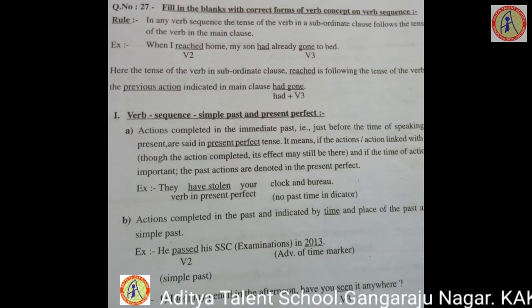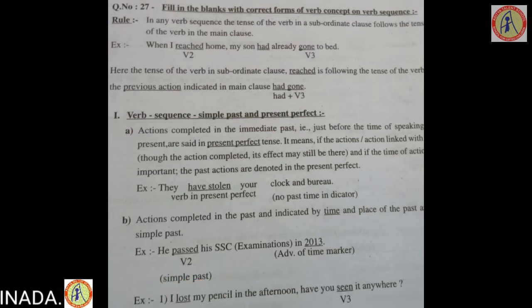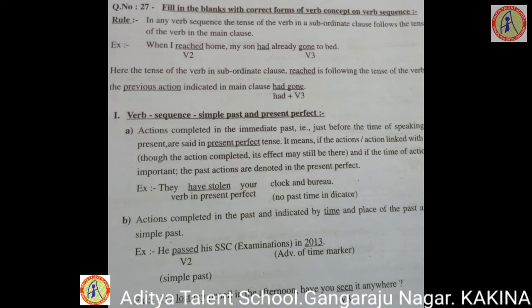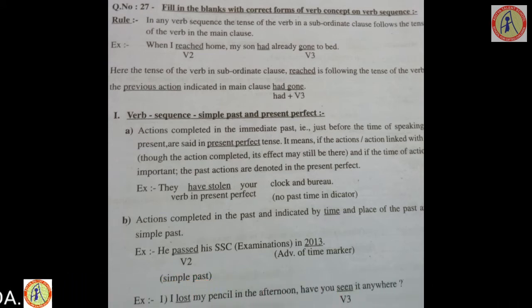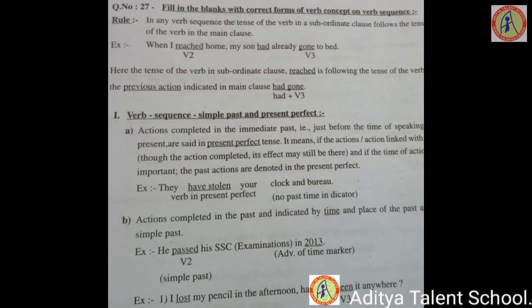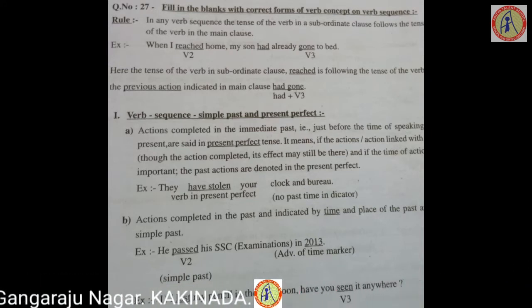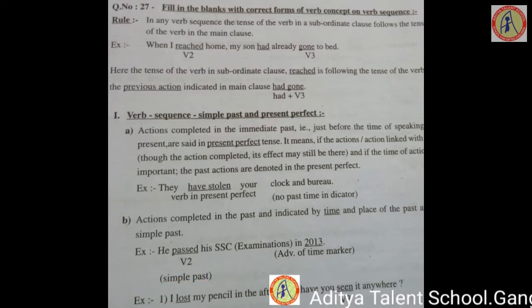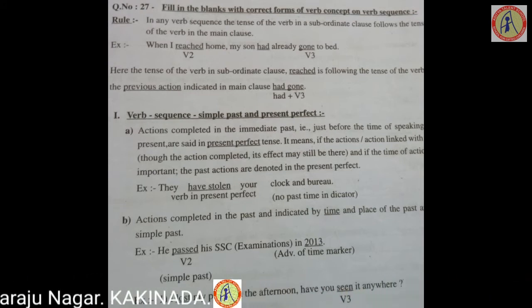So the verb is in present perfect as there is no time indicator. Which indicator? Time. Which time? Past time is not indicated. If the time is clearly indicated, like yesterday, the previous day, it talks about the simple past. Actions completed in the immediate past, just before the time of speaking in the present.